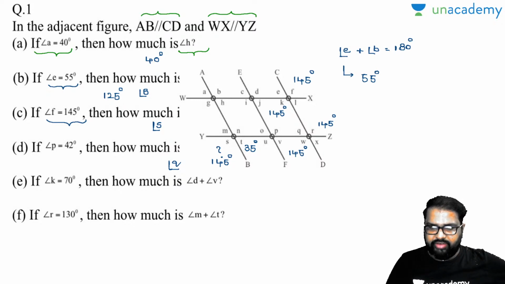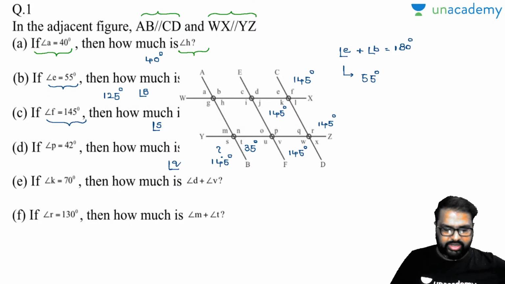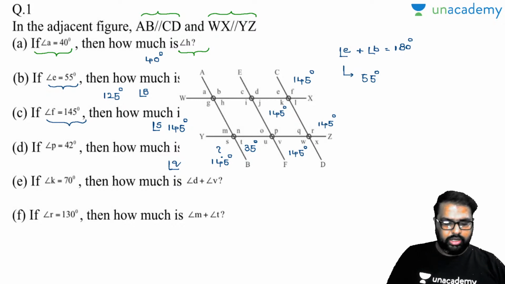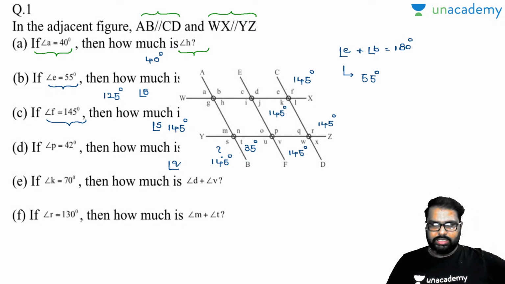If this is 35, the sum of adjacent angles will be 180 degrees, so angle S will be 145 degrees. How many of you will accept this? So my S angle will be equal to 145 degrees. Am I right or wrong? Please let me know yes or no. Anybody in the comment section box? Is it clear? If any doubt, please let me know, I'll explain it again. Okay?